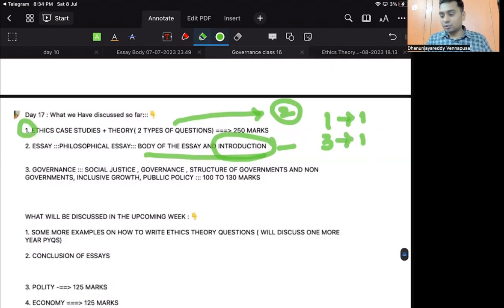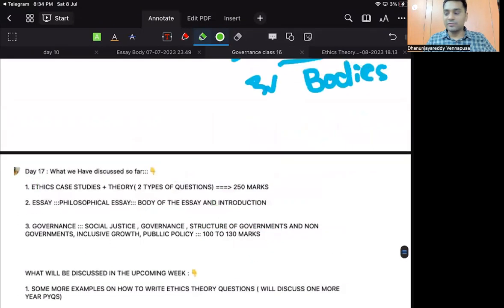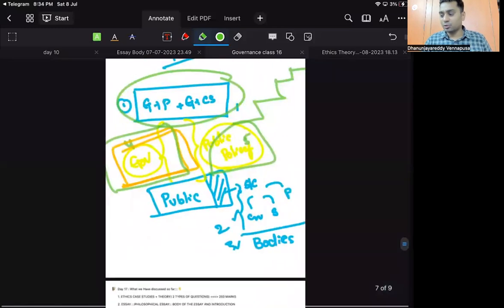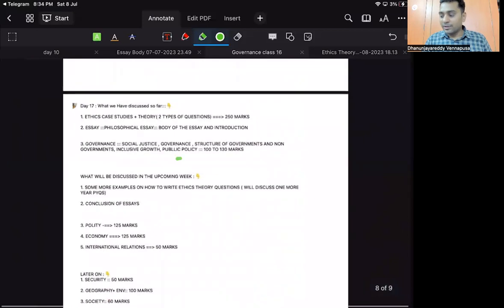Next, regarding governance, I have clearly explained yesterday and today what all is in governance. One is social justice, governance, structure of government, non-government, inclusive growth, public policy. Every year you have somewhere around 100 to 130 marks of questions. So this is the marks weightage that we have. So far I have said what questions they will ask. More or less the questions will be in this direction only. There are 5 types of questions. Today morning I discussed them. I will be discussing more and more questions so that you get an idea of the reflection of it and how to build up the answer on that.